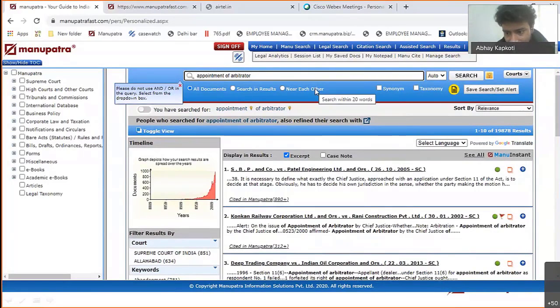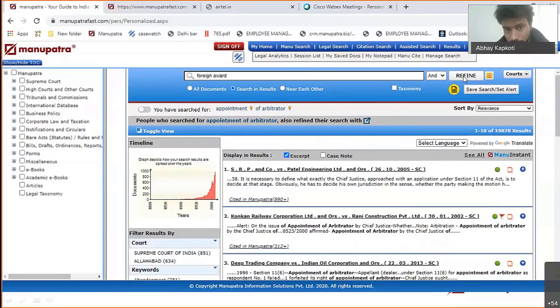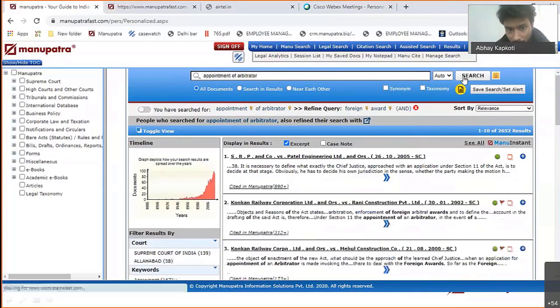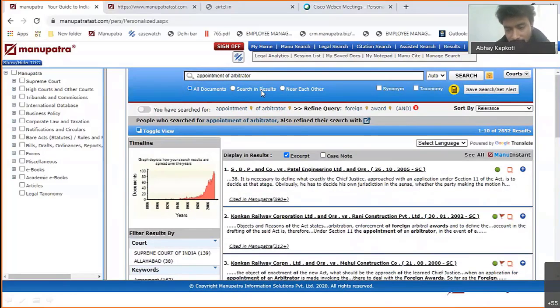Now what I can do, and this is important, is search in result. So you can refine this further. I want to search further on foreign award. Now it will look in these 19,000 some judgments for foreign award. What you can do more is search in result more. Many a time people just write one paragraph or 2 lines directly in Manu search.